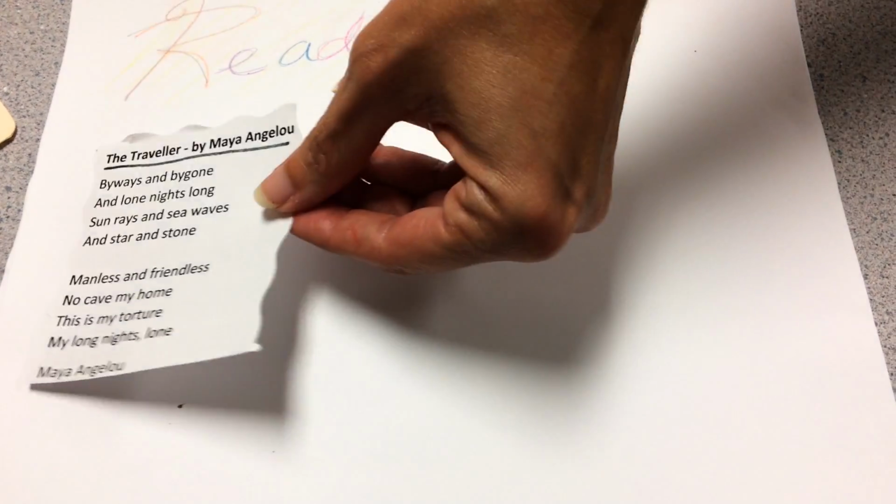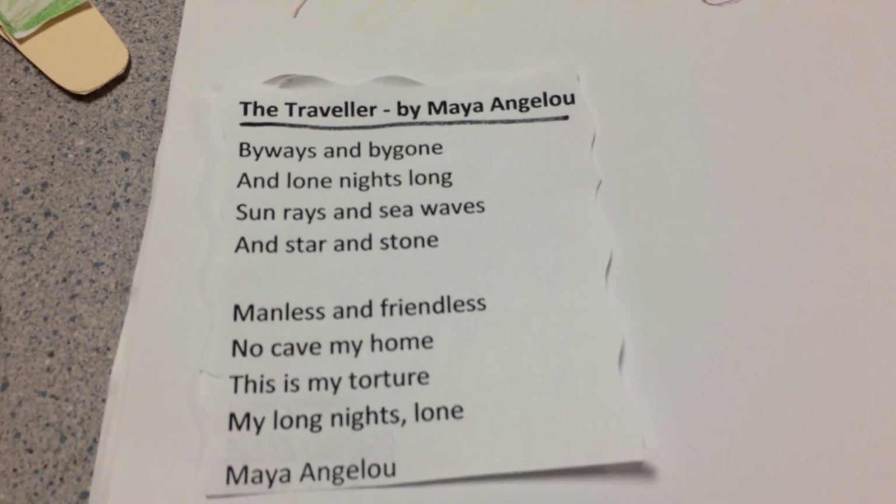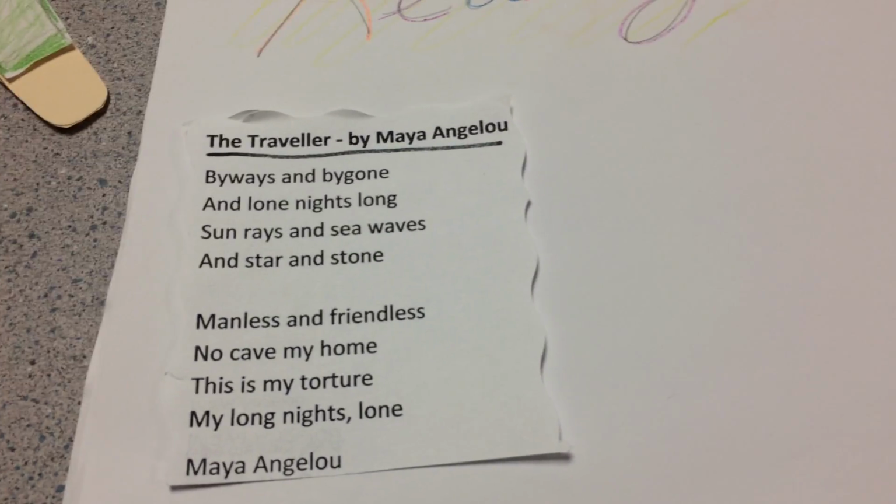We'll be looking at The Traveler by Maya Angelou. Byways and bygone and lone nights long, sun rays and sea waves and star and stone, manless and friendless, no cave my home, this is my torture, my long nights alone.